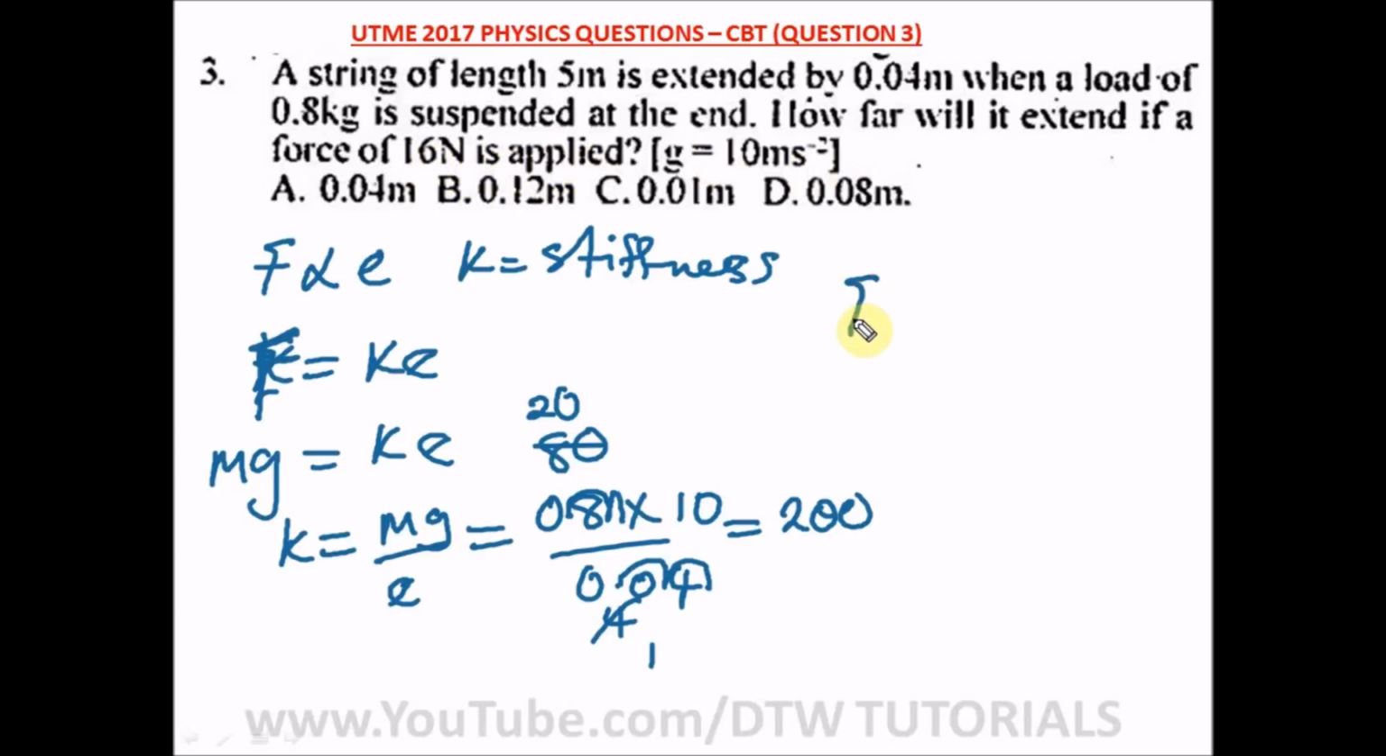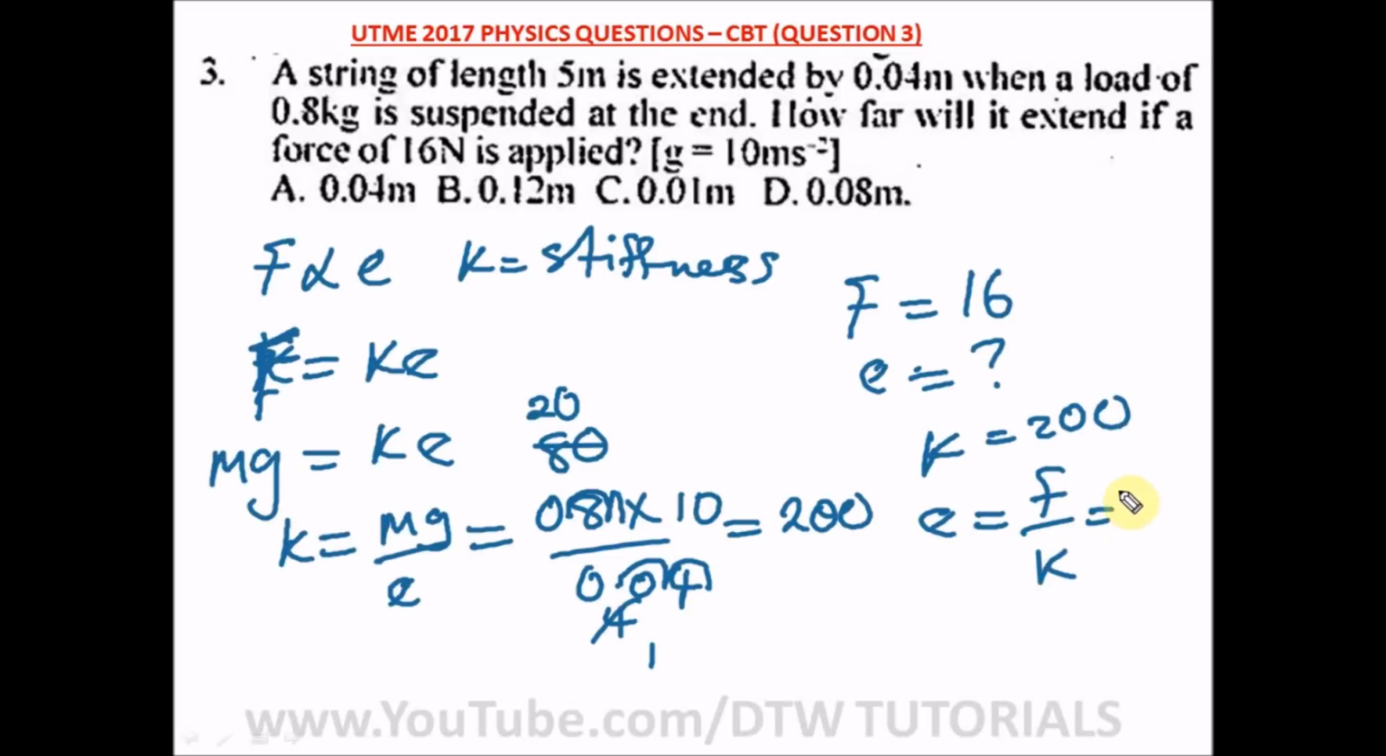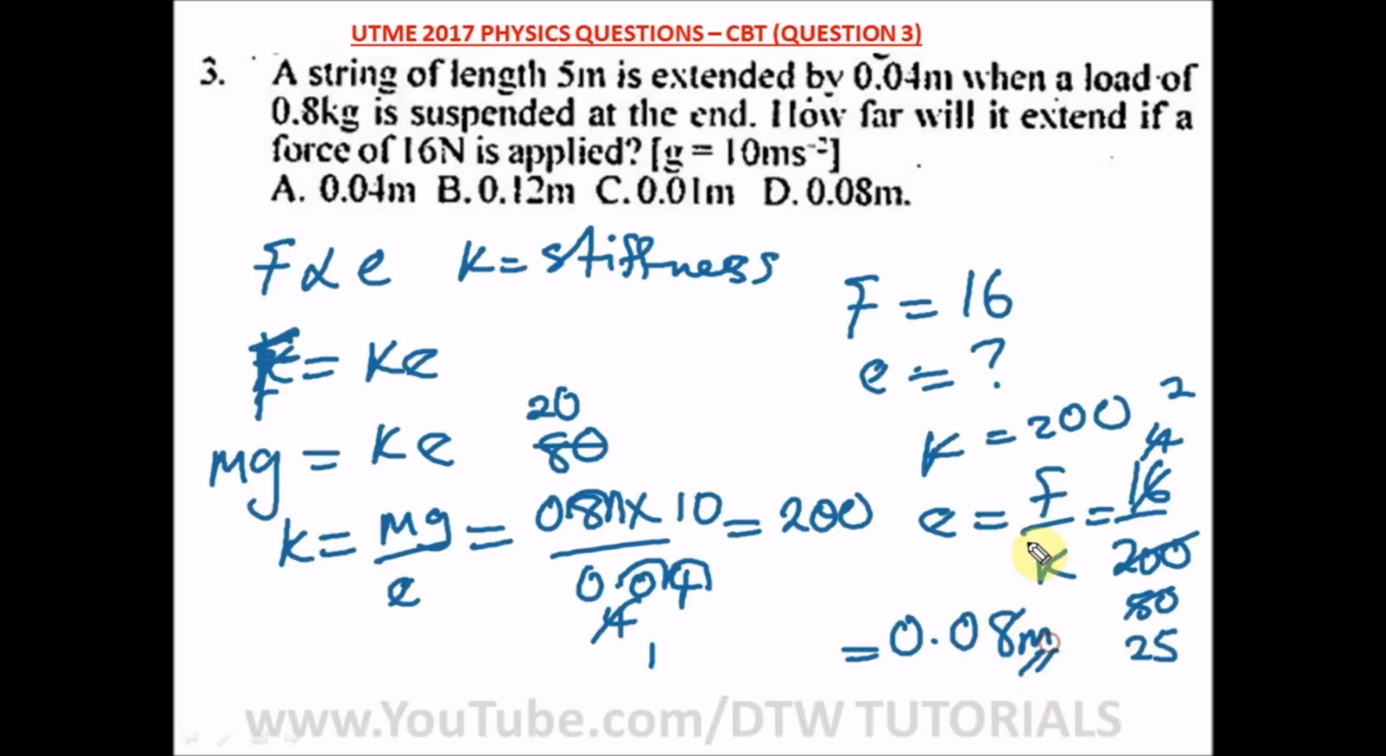The question says how far will it extend if a force of 16 Newton is applied. So we have now a new force, which is 16 Newton, and we're looking for E, how far it will extend. K is already 200. So E will be equal to F over K, and F is 16, so 16 over 200. Let's cancel out: 4 here, 4, and 4 in 20 will give us 5, 2 here... so 2 divided by 25 will give us 0.08. So this is our answer, 0.08 meters, and our right option here is option D.